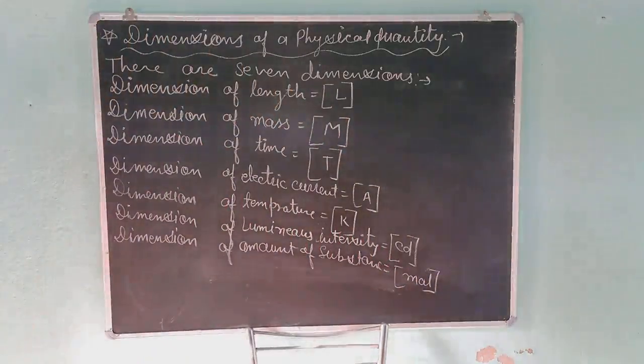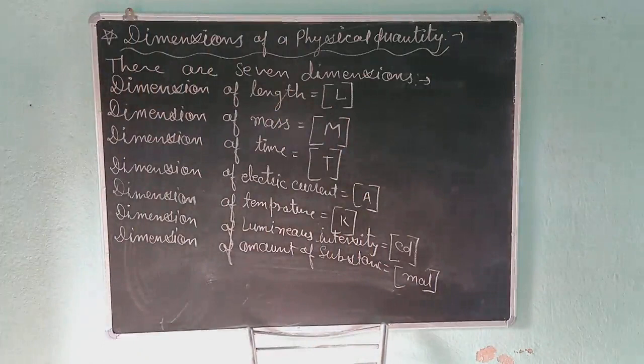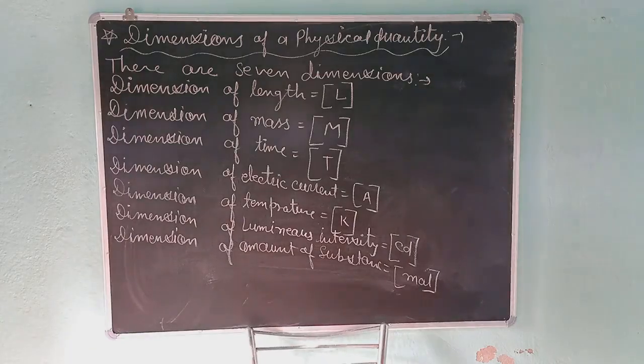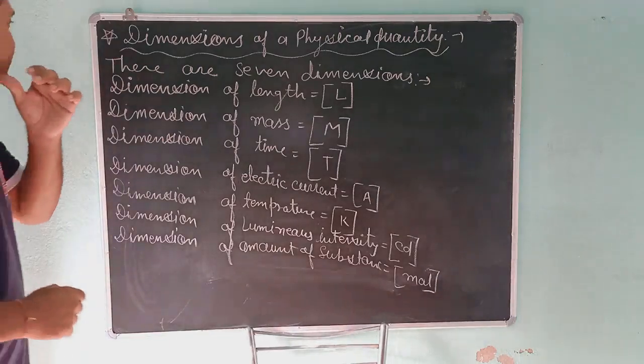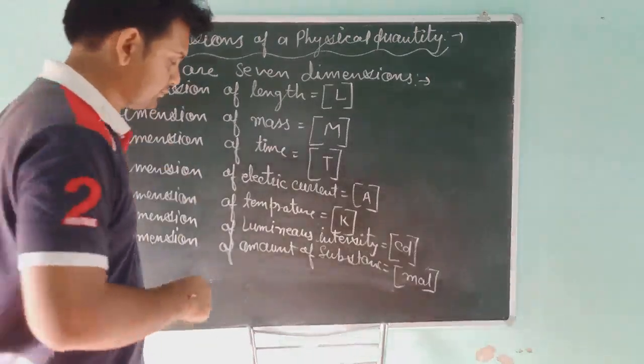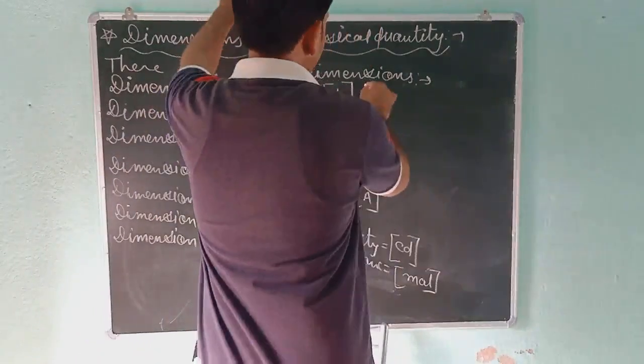So students, these are the 7 dimensions of the world. In the world there are only 7 dimensions, and these dimensions are made from fundamental and base quantities. Okay students, now we will take some examples. How can we write dimensions of a physical quantity? Suppose you know the formula of speed.